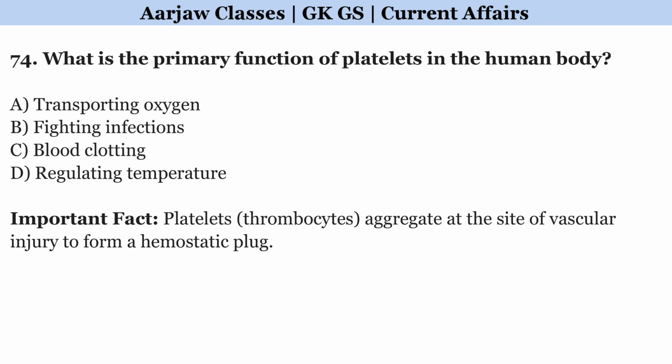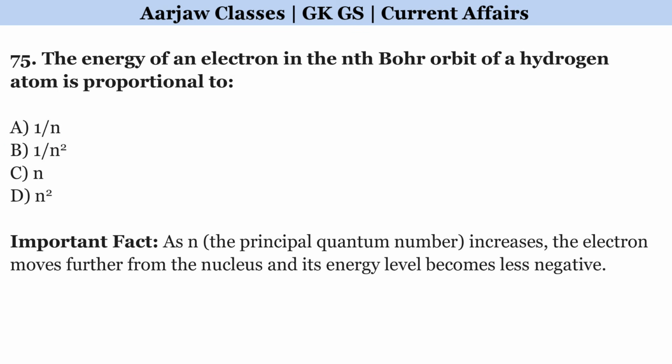What is the primary function of platelets in the human body? Correct option is C, blood clotting. The energy of an electron in the nth Bohr orbit of a hydrogen atom is proportional to? Correct option is B, 1 upon n square.